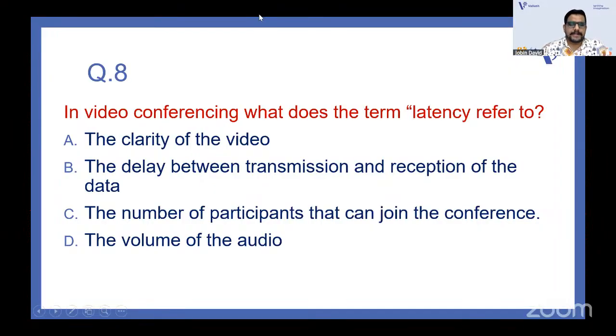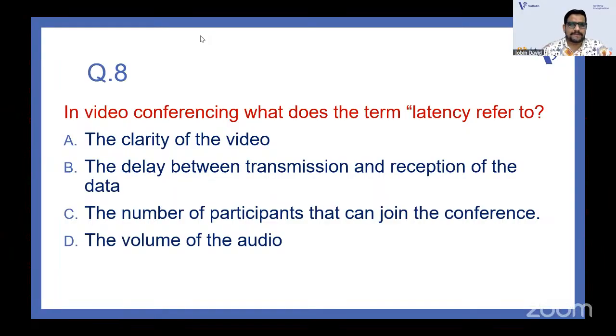In video conferencing, the next question. In video conferencing, what does the term latency refer to? Is it the clarity of the video? Is it the delay between transmission and reception of the data? The number of participants that can join the conference? The volume of the audio? So in video conferencing, what do you mean by the term latency?